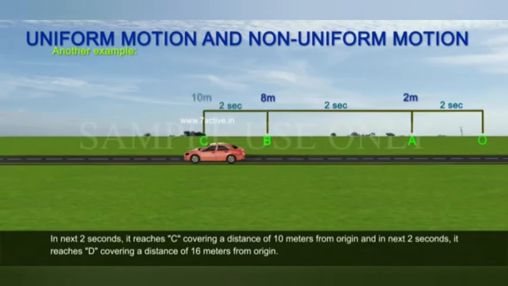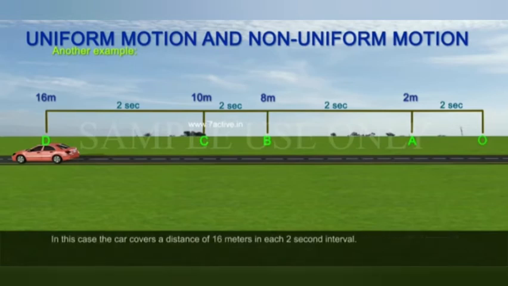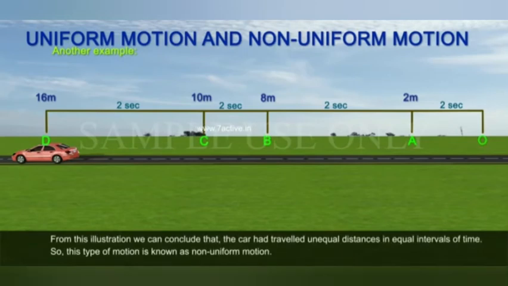covering a distance of 10 meters from origin, and in the next 2 seconds it reaches D covering a distance of 16 meters from origin. In this case, the car covers a distance of 16 meters in each 2-second interval. From this illustration, we can conclude that the car had travelled unequal distances in equal intervals of time. So, this type of motion is called non-uniform motion.